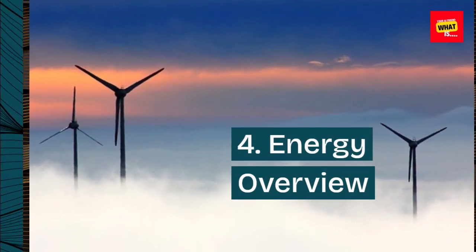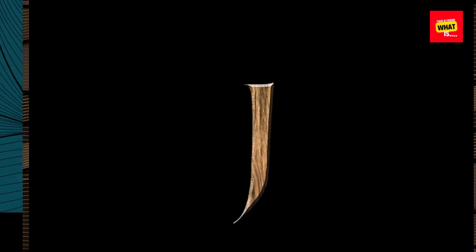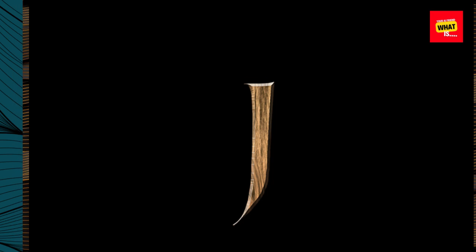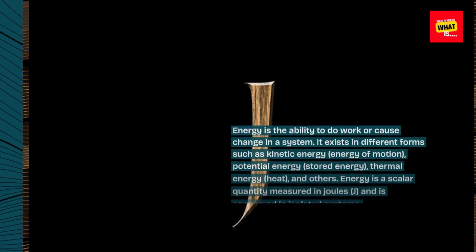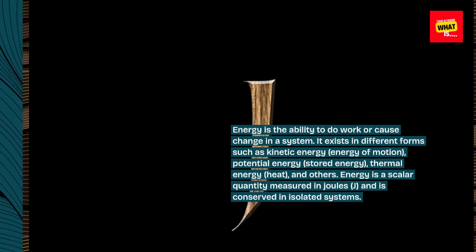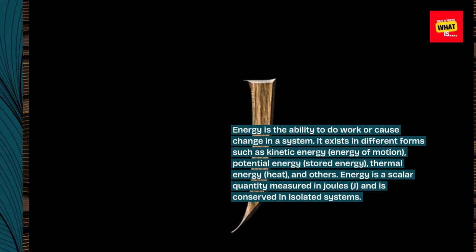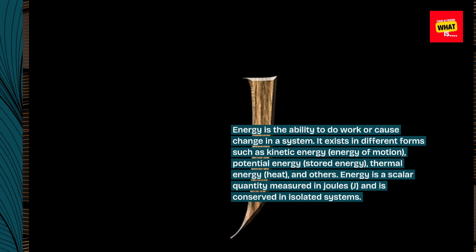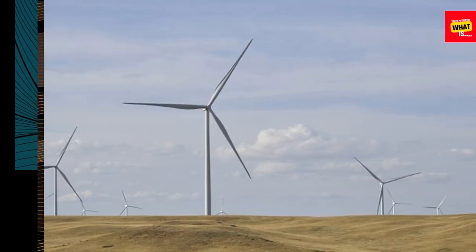4. Energy overview. Energy is the ability to do work or cause change in a system. It exists in different forms such as kinetic energy, energy of motion, potential energy, stored energy, thermal energy, heat, and others. Energy is a scalar quantity measured in joules, J, and is conserved in isolated systems.